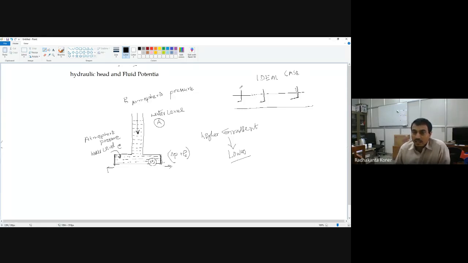And the flow is occurring due to this pressure gradient, from the higher one to the lower one.